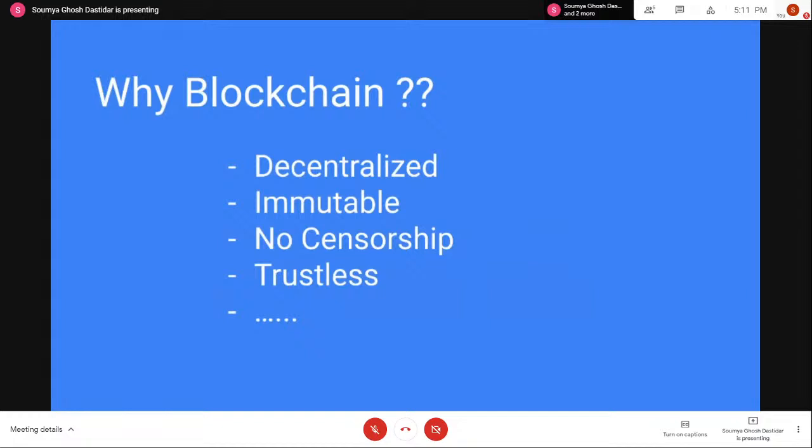If the bank server is compromised by an attacker, they can easily change the record in the database, and that will cause problems. But in a blockchain system, that does not happen, and it is very difficult to change transactions that have been included in the blockchain itself.